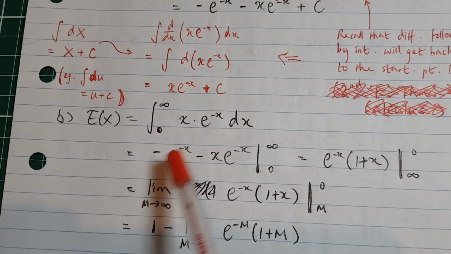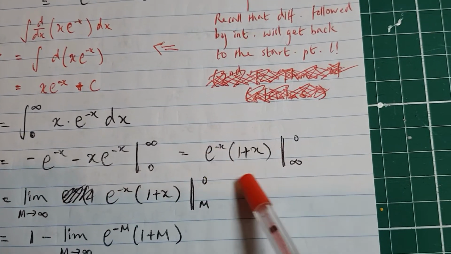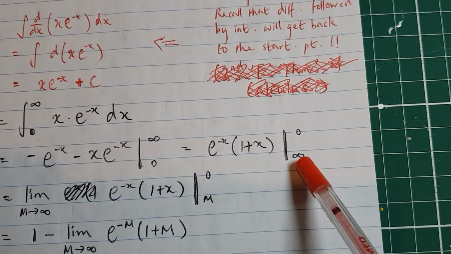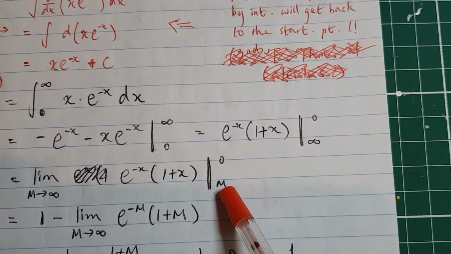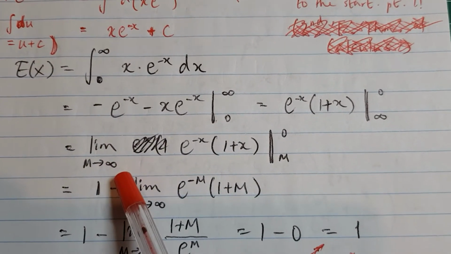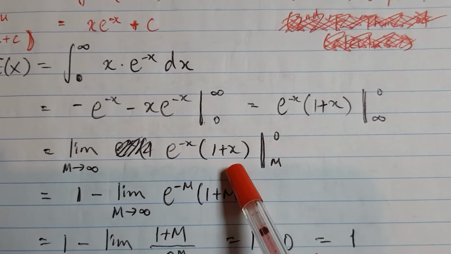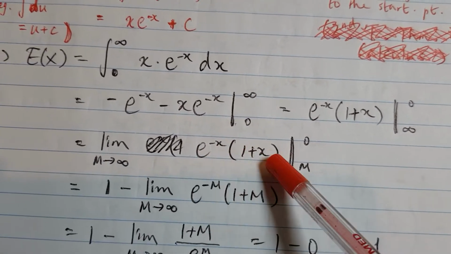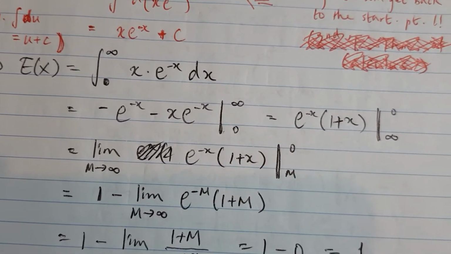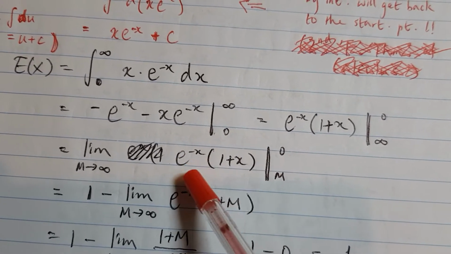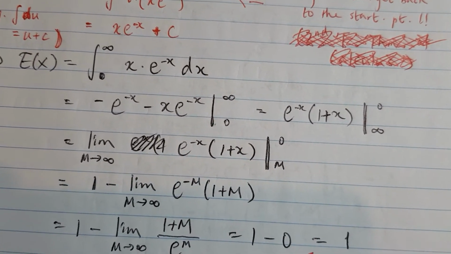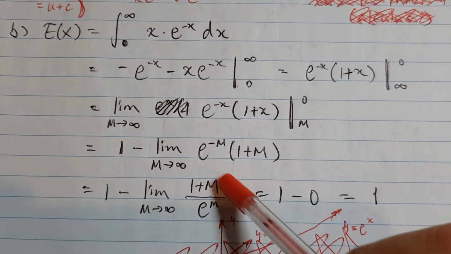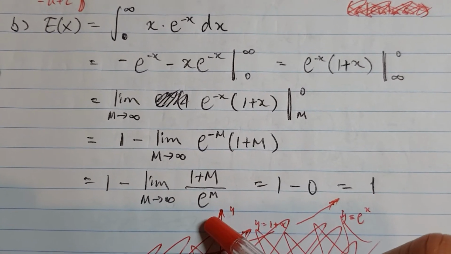All right, so that's this, getting evaluated from 0 to infinity, but I've got negative. So as usual, drop the negative sign and swap the order, which is this, but at the same time, I'm factorizing as well. Okay, so then that means replace the infinity by m and take the limit as m goes to, obviously, infinity. So that's this. Put the 0, then you get 1 because e to the 0 is 1 and 1 plus 0 is 1. So 1 times 1 is 1. And again, individual limits exist because that's 1. And if you put m in there, you will note, I'm going to explain it further, but (m plus 1) over e to the m as m goes to infinity, the limit becomes 0.